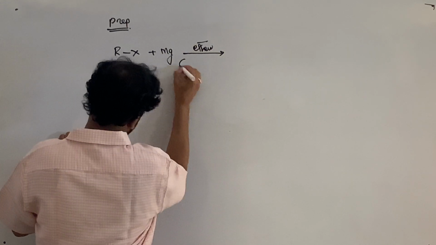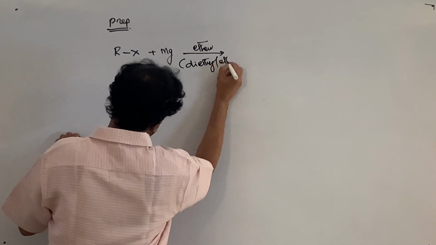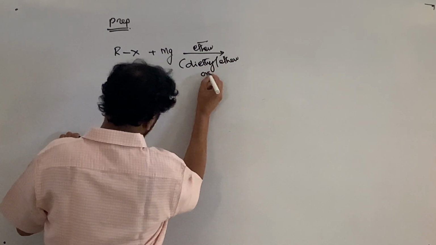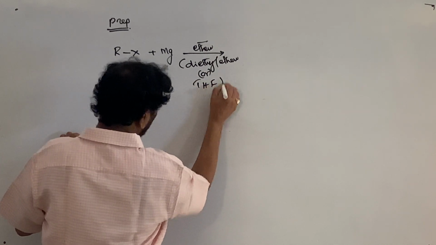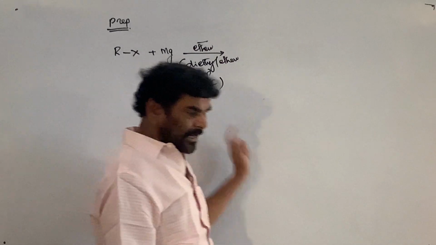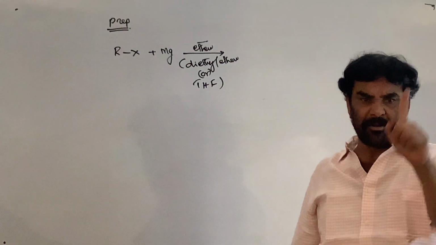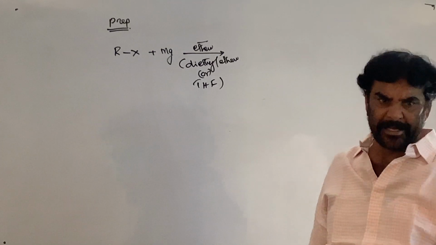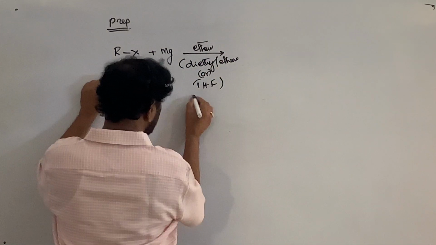Normally here diethyl ether or tetrahydrofuran is used. I told you many times it is nothing but a cyclic ether. Furan on hydrogenation gives tetrahydrofuran. It is a cyclic ether, five-membered. So this is used, and it acts as a solvent.